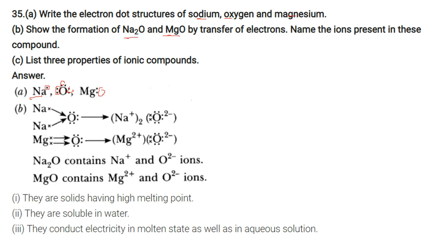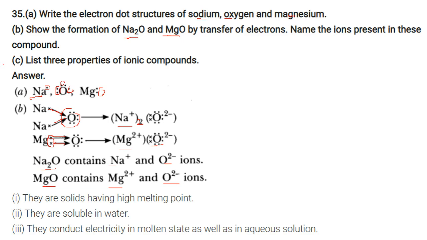So we need 2 Na to complete the octet of O. So this is Na2O. For Mg also, we require 2 electrons from Mg because Mg has a valency of 2. So they will combine, and MgO will be formed. So Na2O contains Na+ and O2- ions. MgO contains Mg2+ and O2- ions.